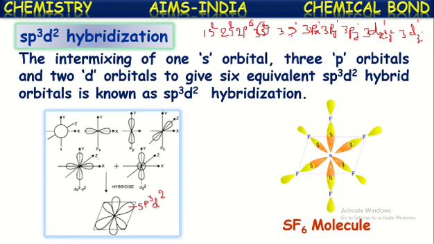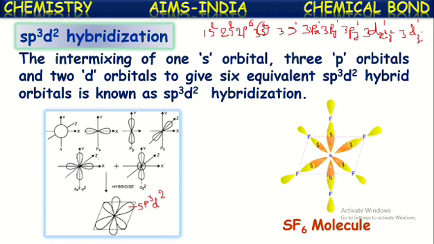Means totally it has 6 half-filled atomic orbitals. Actually it will have 3s2, 3p3, 3d1 configuration, isn't it? But in the excited state, one electron jumps from the 3s orbital to the 3d orbital. So in that way, sulfur gets 6 atomic orbitals with half-filled configuration in its valence shell.